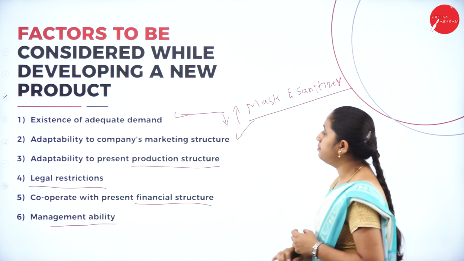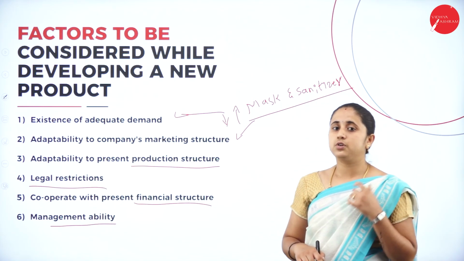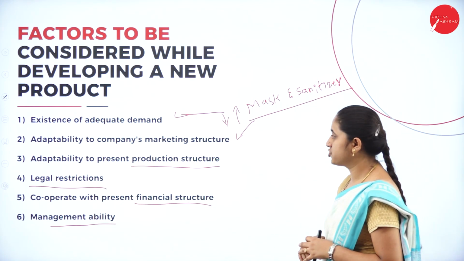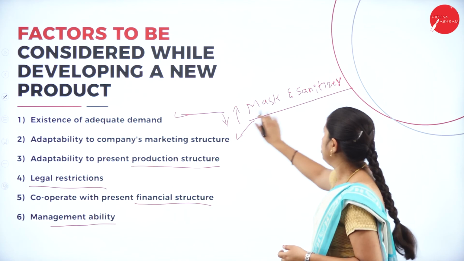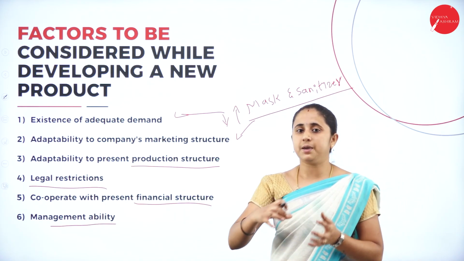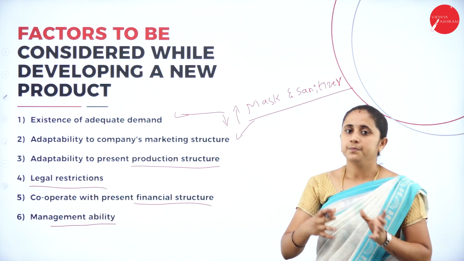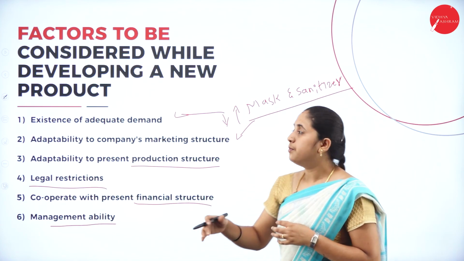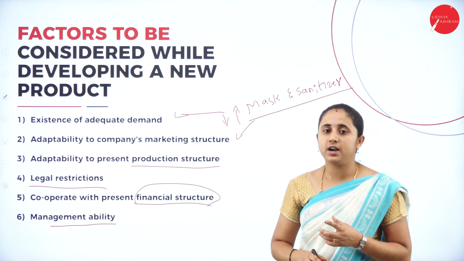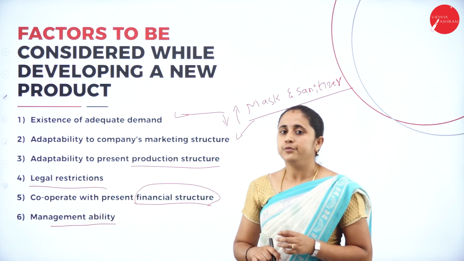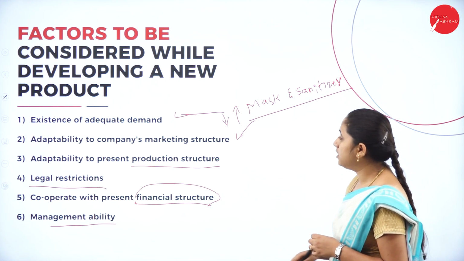The company can adopt the product with the current marketing structure or not. So, you need to concentrate on the current marketing structure. Next, production structure. Your existing product differs from the new product. You cannot produce with the same production machineries or material or raw material. So, you need to purchase extra machinery for the production purpose. So, the financial position of your company, will they be able to offer such finance for the purchasing or finance for the production purpose. You need to concentrate on these factors.